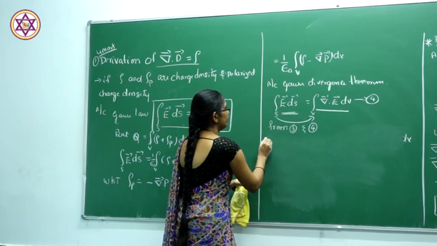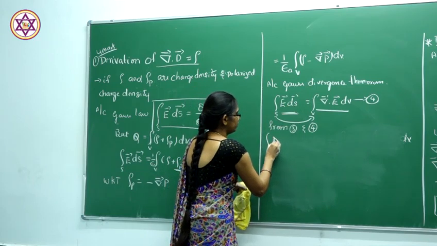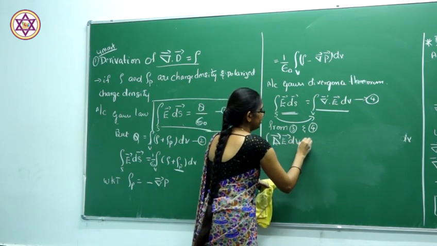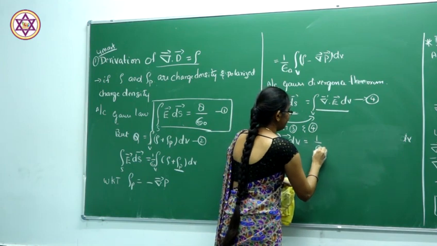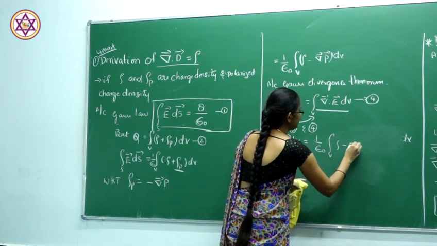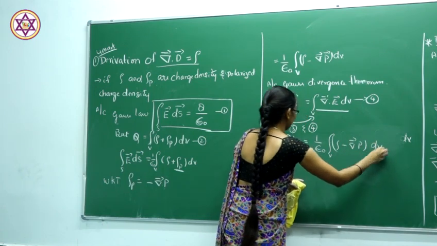So by substituting, the volume integral of del dot E dV should be equal to 1 by epsilon naught times the volume integral of rho minus del dot P dV.